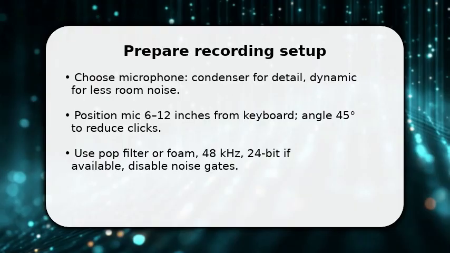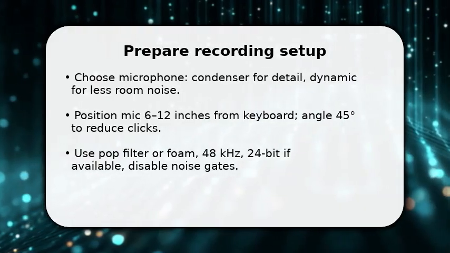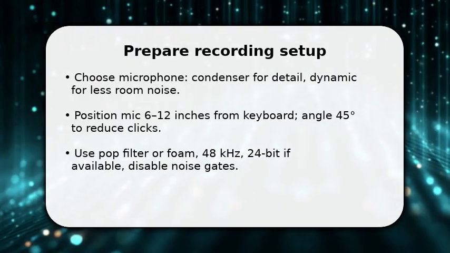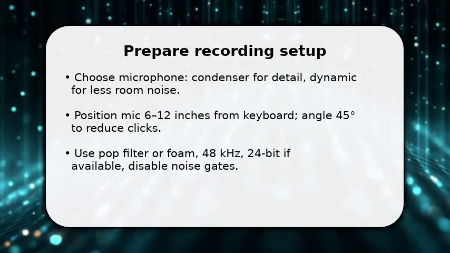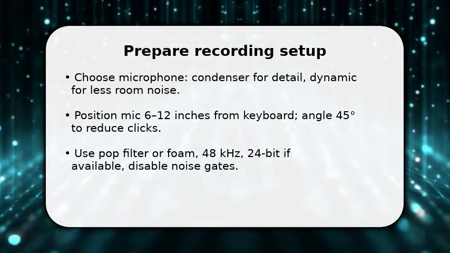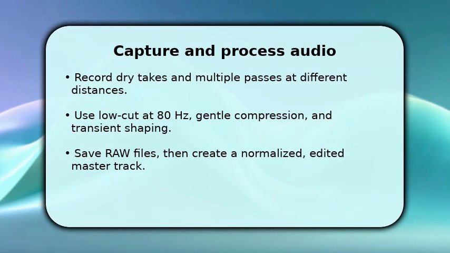Place the mic 6 to 12 inches from the top row, angled about 45 degrees to capture keystroke attack without direct clicks. Use a foam windscreen or soft fabric to tame harsh transients, and make sure phantom power is on only for condensers. Now record controlled takes.